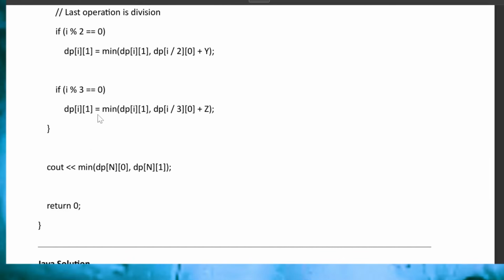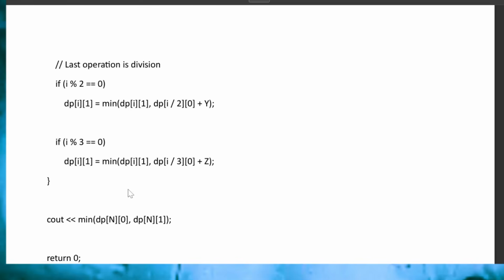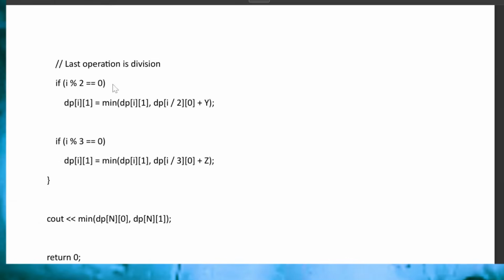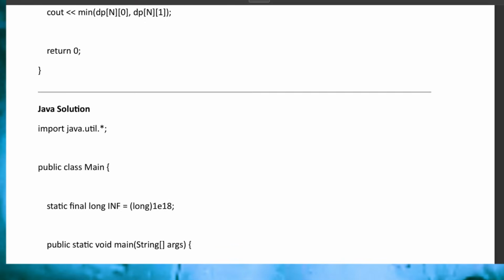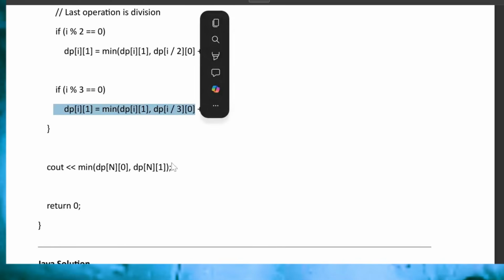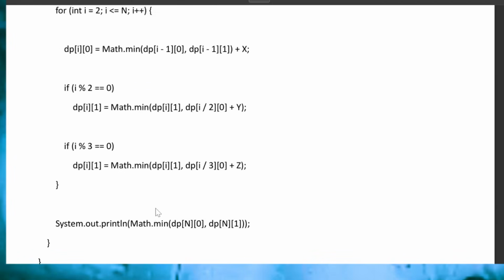Or if you can do it directly, then that is also good. Here I'm doing the same thing: if the last operation is division, if i mod 2 equals 0, then dp[i][1] equals the minimum of dp[i][1] and dp[i/2][0] plus y. This is what I'm doing, and for 3, if it is divisible by 3, then correspondingly I am checking that. So these were the questions.